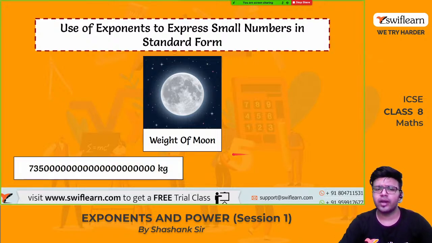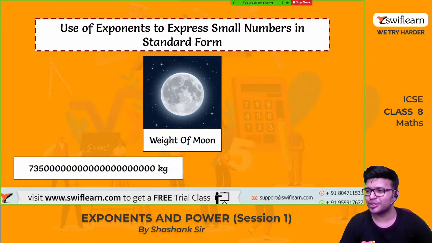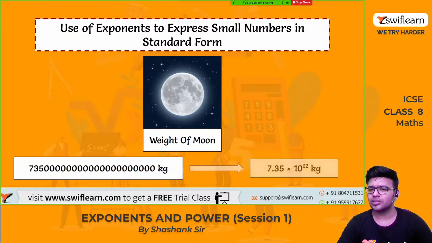So yes, the weight of moon is, look here, 735 followed by so many 0 kg. If we keep saying this it will be night, right? 735 0 0 0 0 0 0 0 and so many zeros. So it is tough to pronounce this. So how can we answer this? This can be written in the standard form.